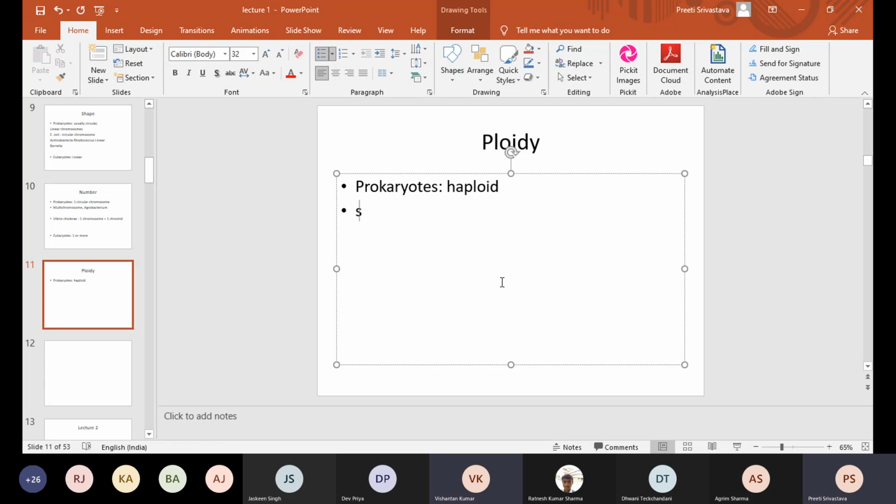Okay, some stages. I mean growth stages, you mean? Yes, ma'am. I guess he's talking about conjugation, merozygote. Okay. What about others? Is it haploid, diploid, or polyploid?